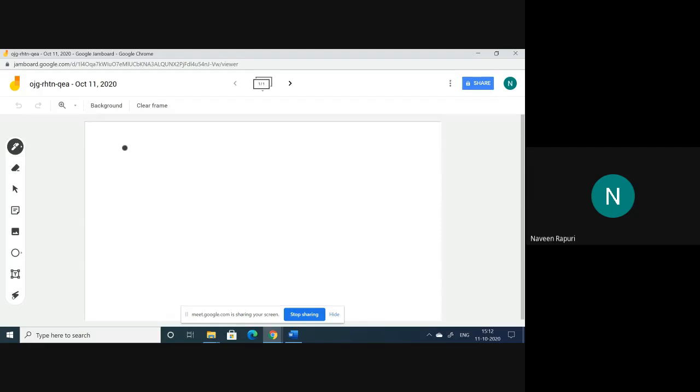Coming to the operating system, it has 8 to 10 marks weightage in GATE. Every year we get a minimum of 8 marks from operating system. So it is a high priority subject, one of the high priority subjects in GATE.